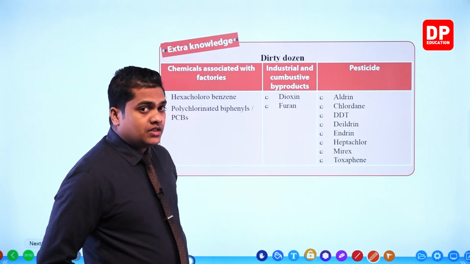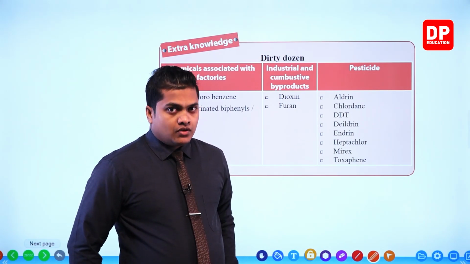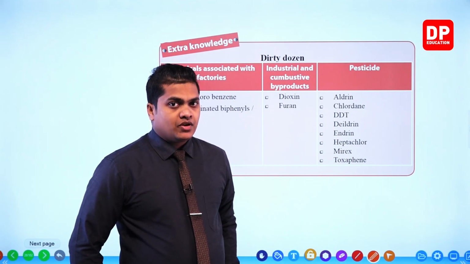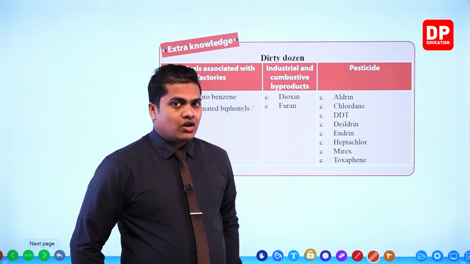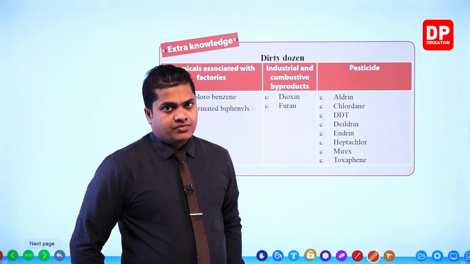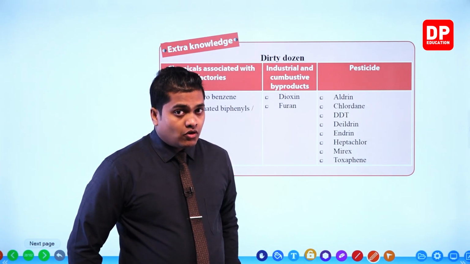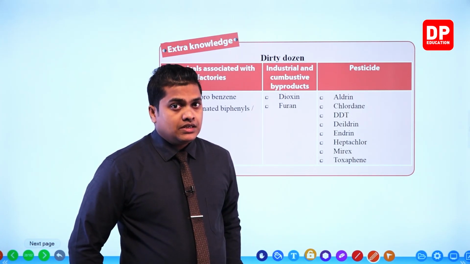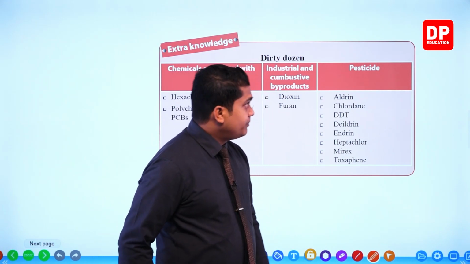Next one, furan. This is also a chemical substance which is emitted because of the combustion of different polymers and other substances, my dear children. So this also belongs to the dirty dozen. Next one, pesticide.